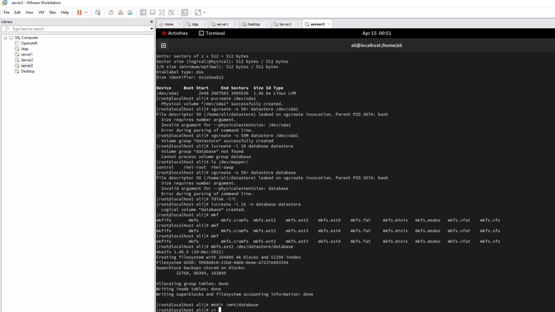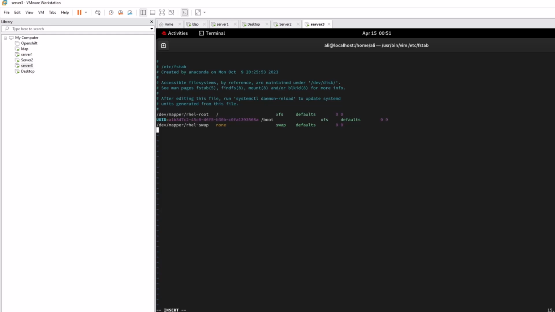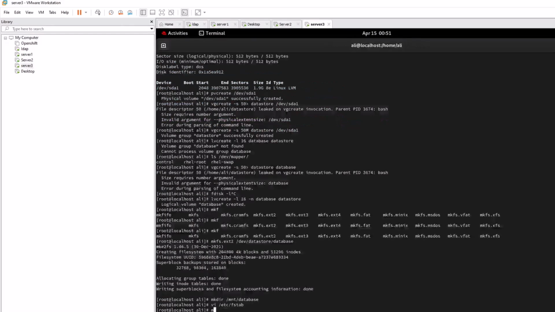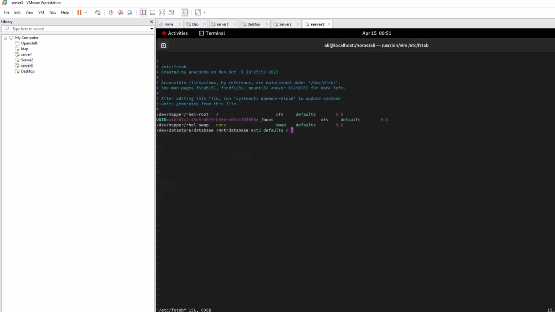In the exam you have to mount it specially in /etc/fstab, and this is the parameter. You have to write it down in your fstab, right? Save it and make sure you run this command. If you get any error like this one, it means you have something wrong. If you reboot, your server will be stuck and you will not be able to perform your task. So I'm going back to see what is wrong with it.